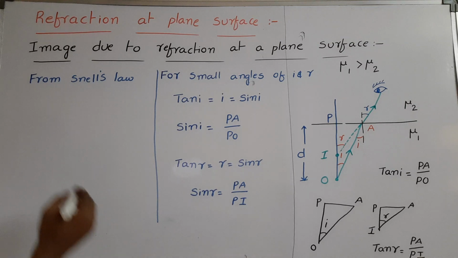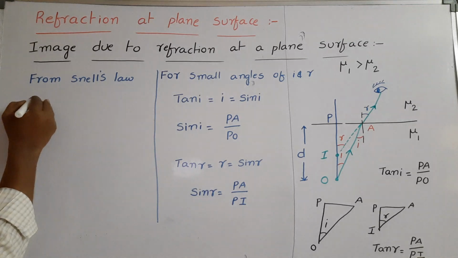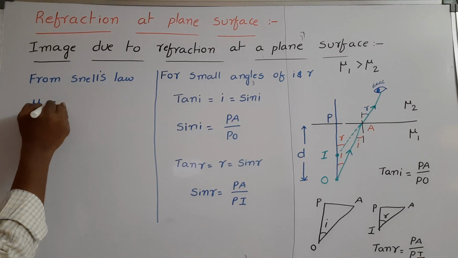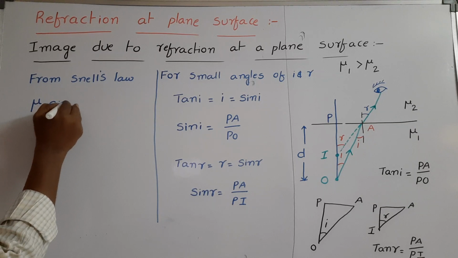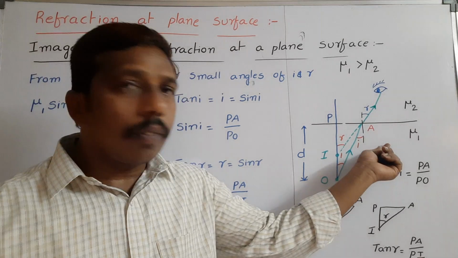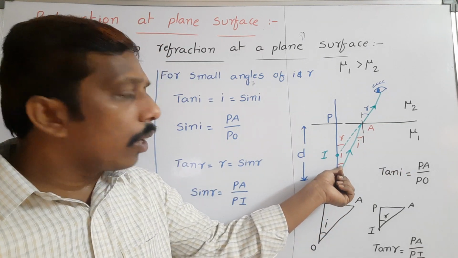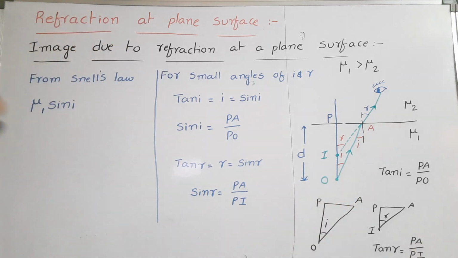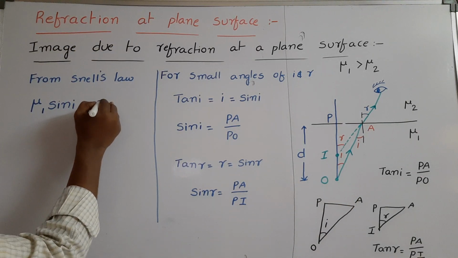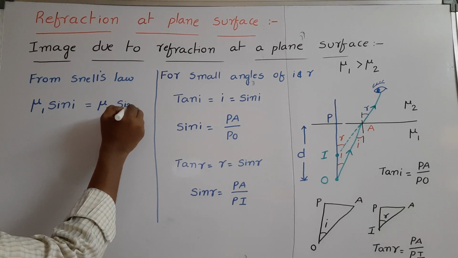But I said to remember like this: refractive index of the medium into sine of angle in that medium. In this medium, sine of angle is I, and refractive index of this medium is mu1. So refractive index into sine of angle in that medium is equal to refractive index of the second medium into sine of angle in that medium.